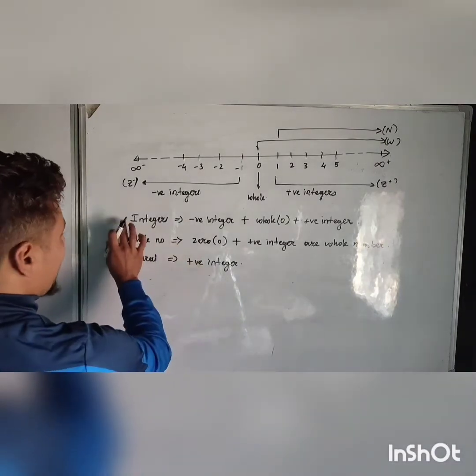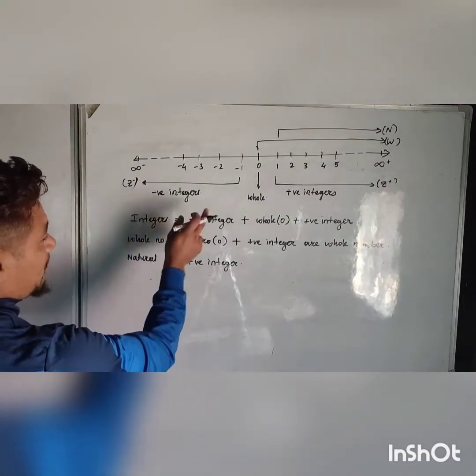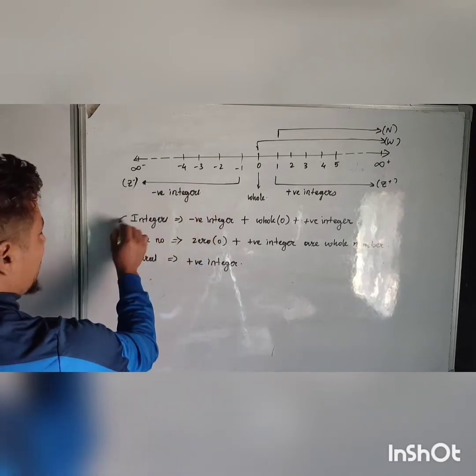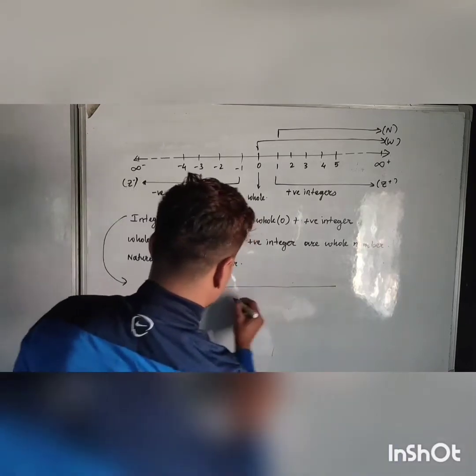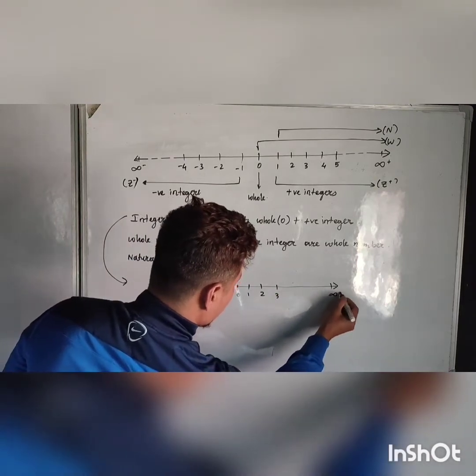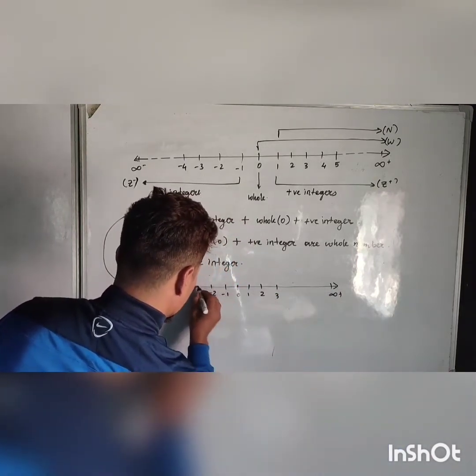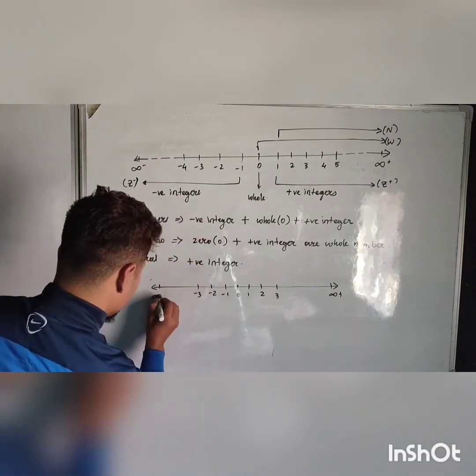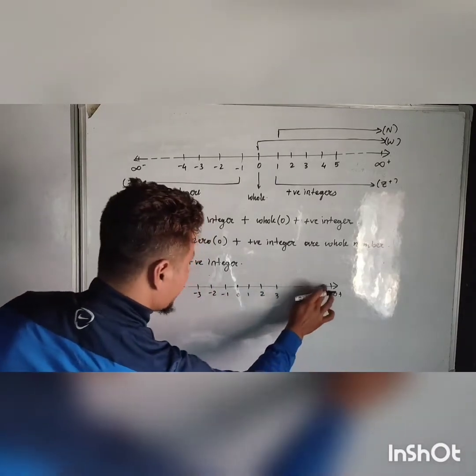Okay, like the representation of integers on a number line is this: 0, 1, 2, 3 till positive infinity, minus 1, minus 2, minus 3 till negative infinity. Okay, understood?